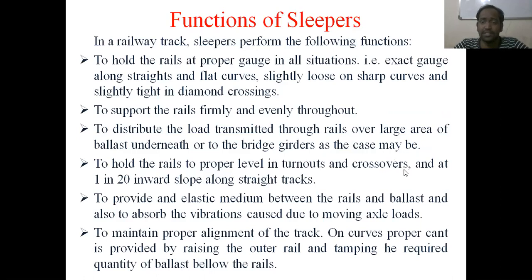And you can see here the various functions of a sleeper. In a railway track, sleepers perform the following functions: to hold the rails at proper gauge in all situations, that is, exact gauge along the straights and flat curves, slightly loose on sharp curves and slightly tight on diamond crossings, and to support the rails firmly and evenly throughout, to distribute the load transmitted through the rails over a large area of ballast underneath or to the bridge girders as the case may be, and to hold the rails to proper level in turnouts and crossovers and at 1 in 20 inward slope along straight tracks,